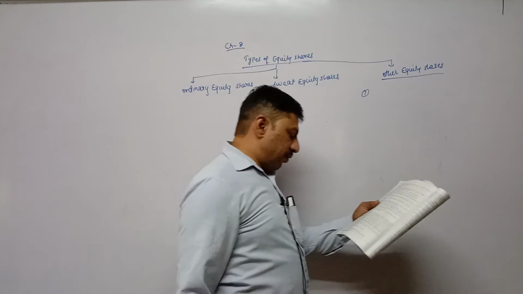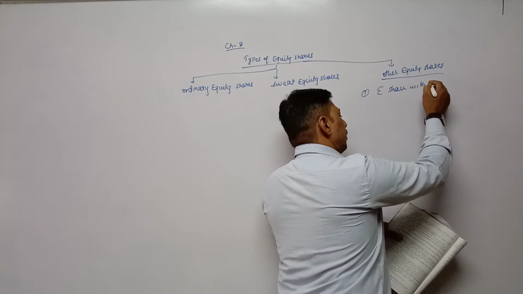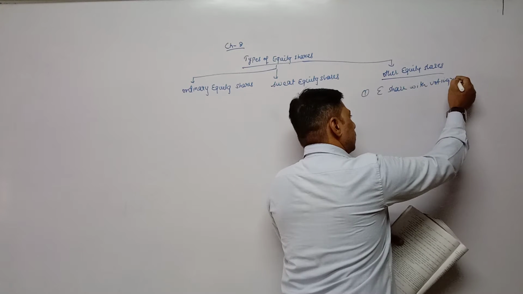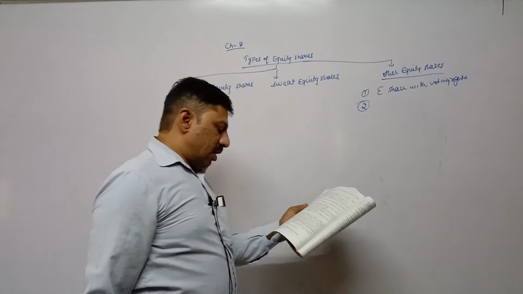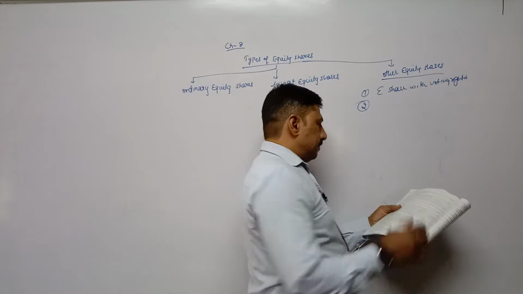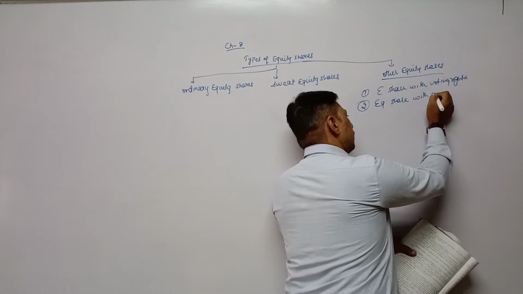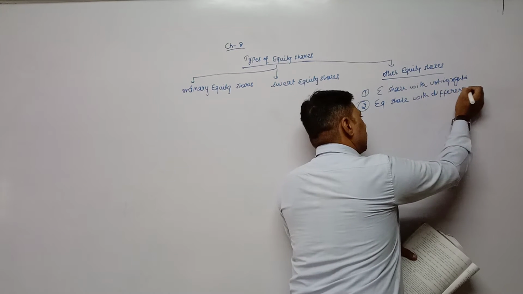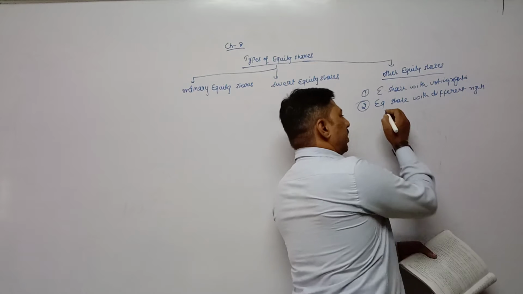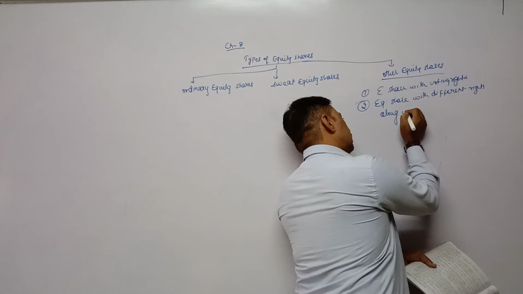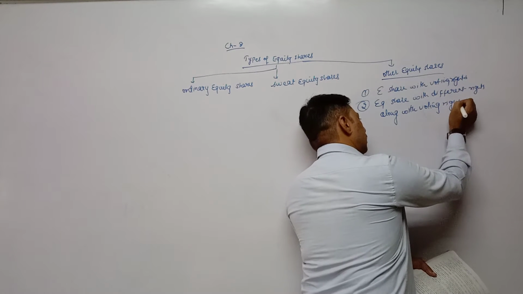So, equity share with voting rights, and the second one is equity share with different rights along with voting rights.